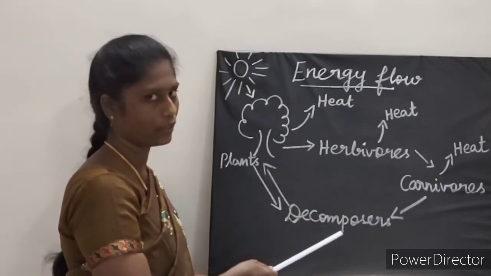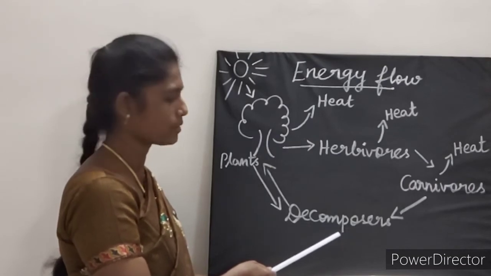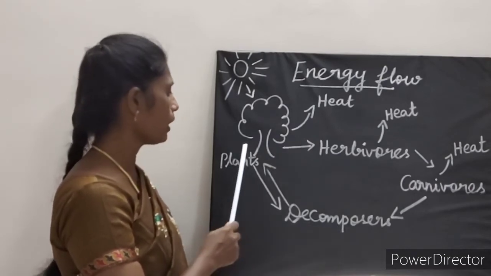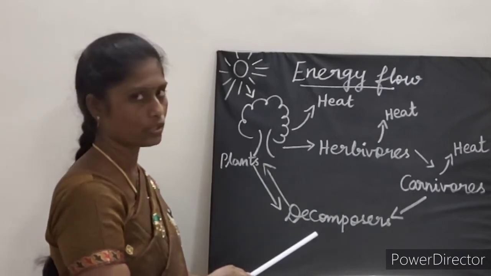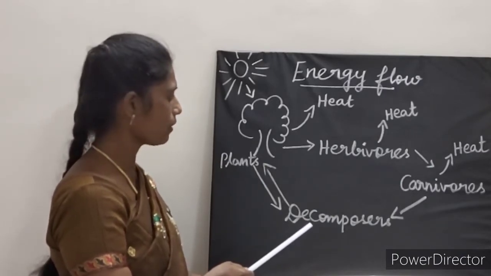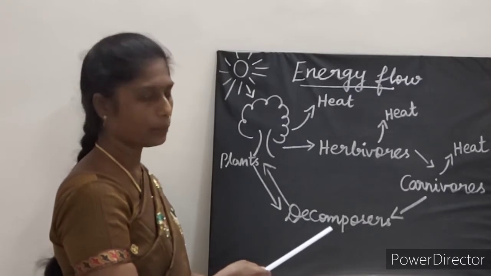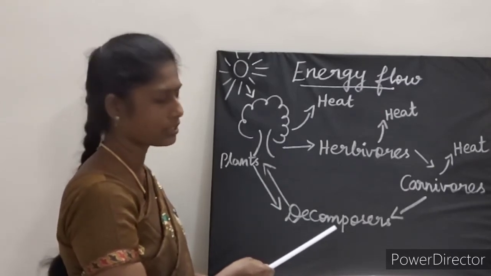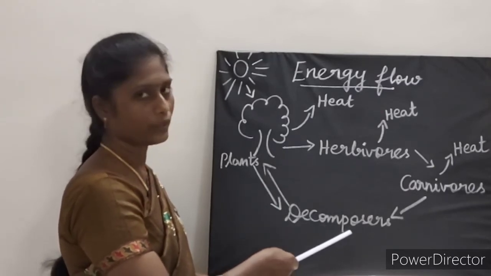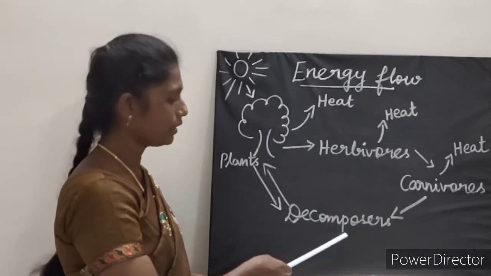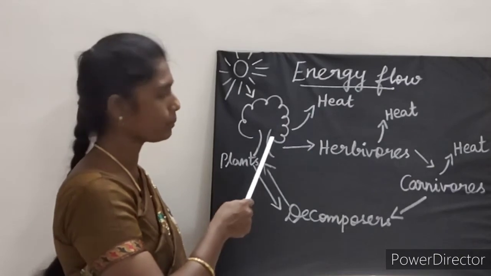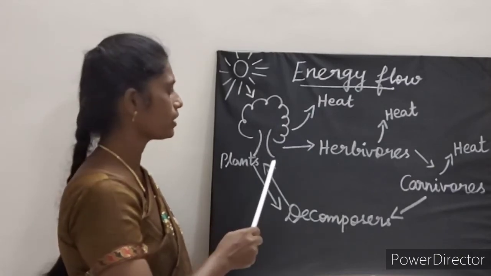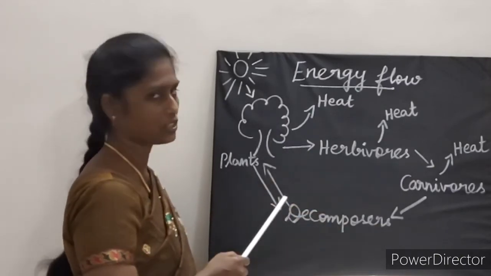Here bacteria and fungi, the microorganisms, are the decomposers. Plants also can die and then they decompose, is it not? So the microorganisms, bacteria and fungi, decompose that matter, and again it becomes manure for the plants, is it not? So likewise it is always unidirectional.